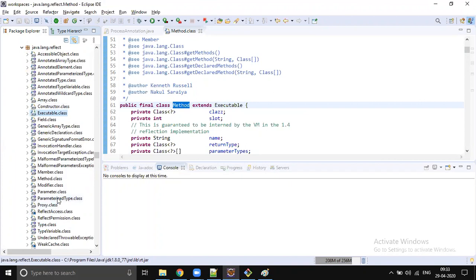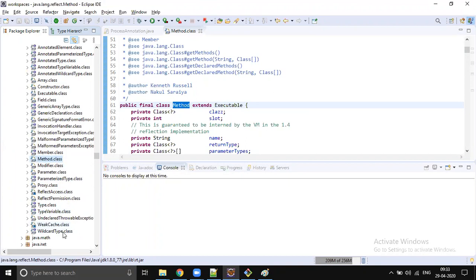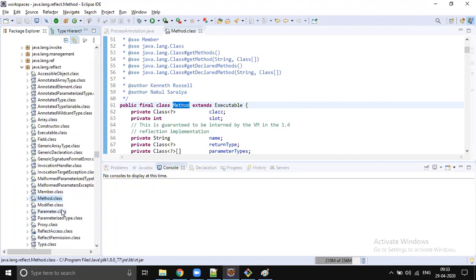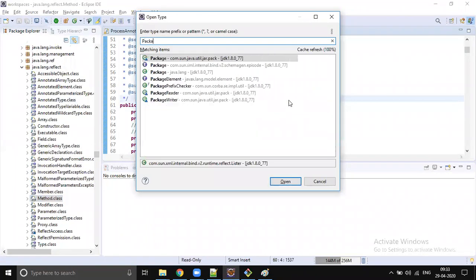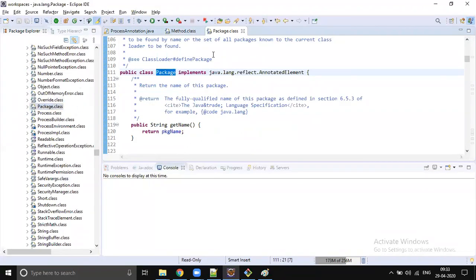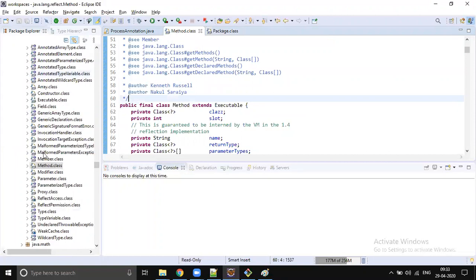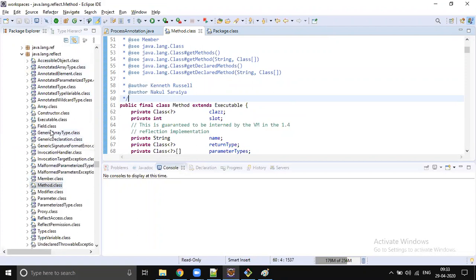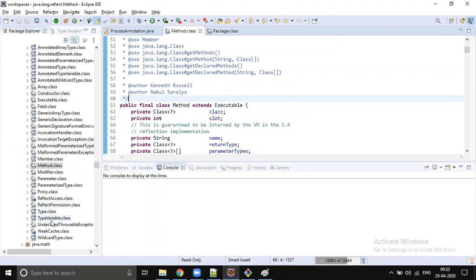So we have the Field class, Constructor class, Executable class, right? We have a Parameter class, right? Method class, and somewhere we will have the Package class also. Somewhere I saw Package also. Let me check. Oh, it's available in java.lang. Okay, Package class, right? So all these classes. We have very few classes in reflection, not a big topic, right? See, method, field, constructor, right, and this one, type variable.